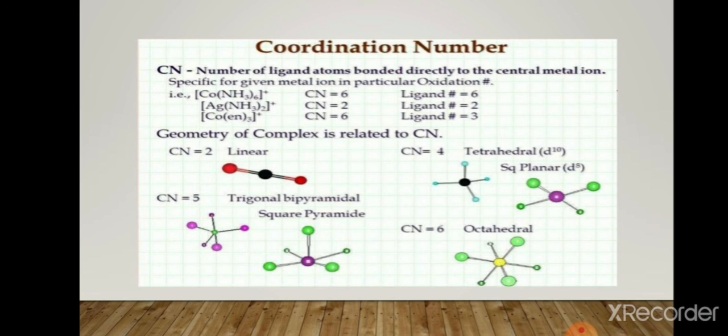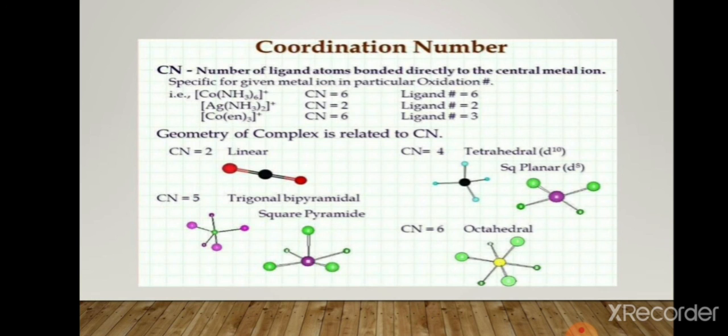Second example, [Ag(NH3)2]+, coordination number is equal to 2, meaning only 2 ligands are coordinated with the central metal atom or ion. Third, [Co(en)3]3+, here the coordination number is 6.